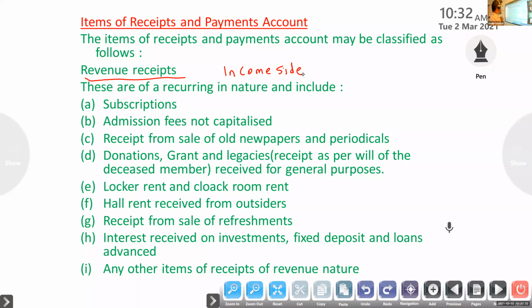Next, locker rent and cloakroom rent, then hall rent received from outsiders, receipt from sale of snacks and refreshments, interest received on investments, and any other items of receipt of revenue nature. These are the revenue receipts for a not-for-profit organization.